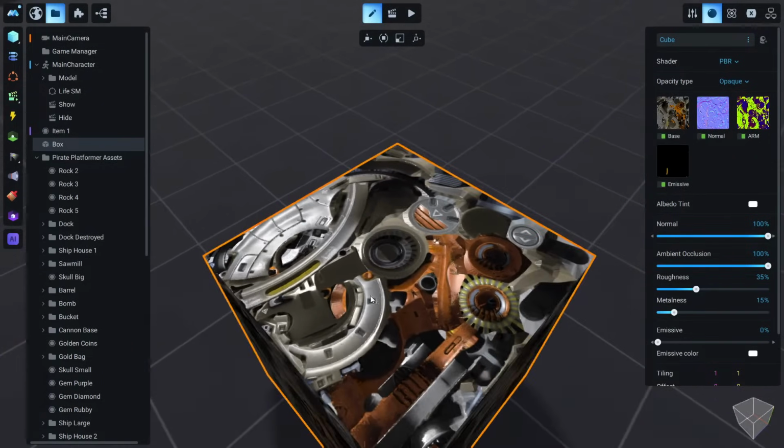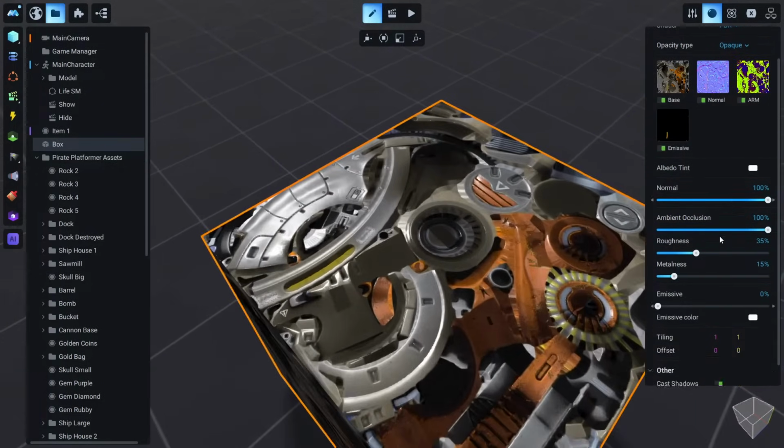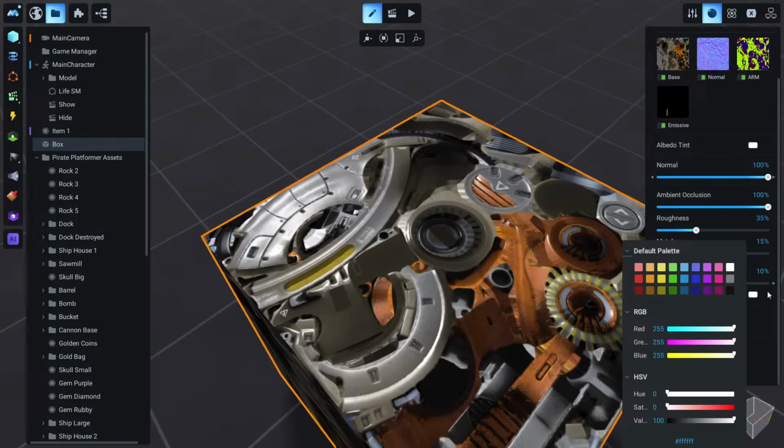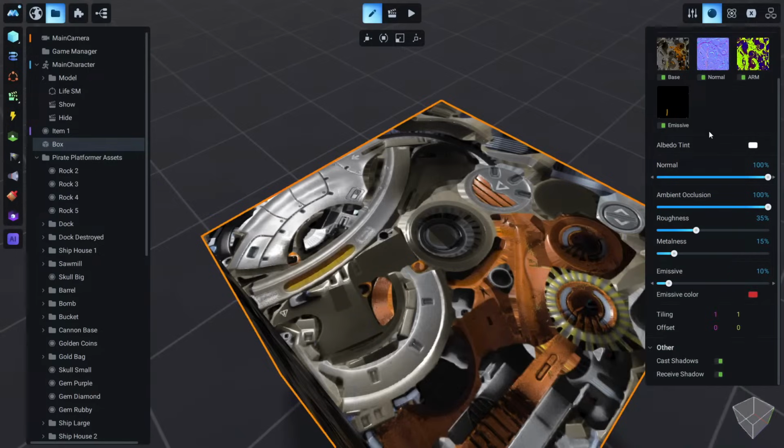Right now you don't see any difference, and I will tell you why. Because this emissive is on 0. So if we boost this all the way up, you will see this part is starting to emit light. So if you want something to emit light in your models, you can just create an emissive map and import it here. And again, you can have any color you like.